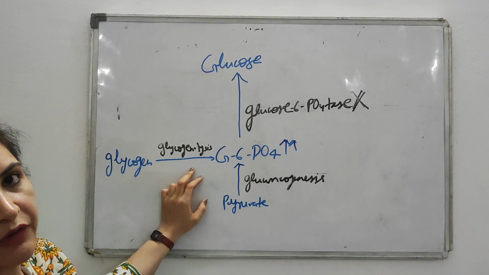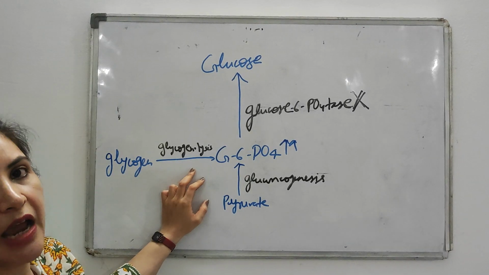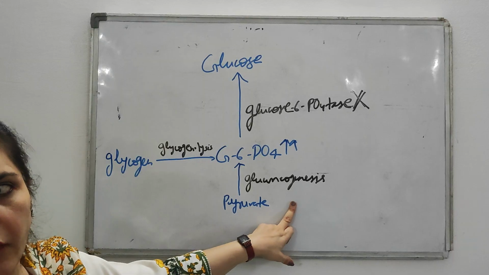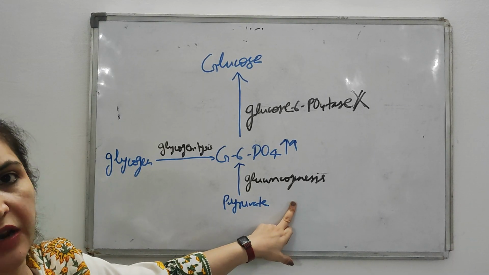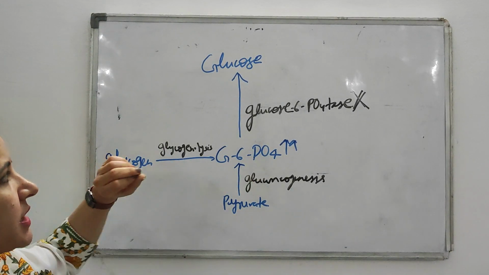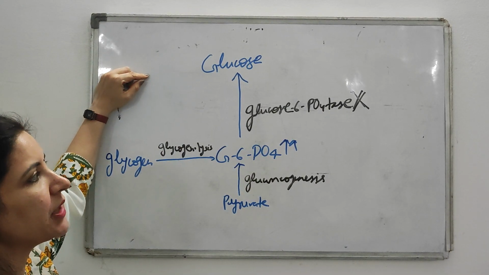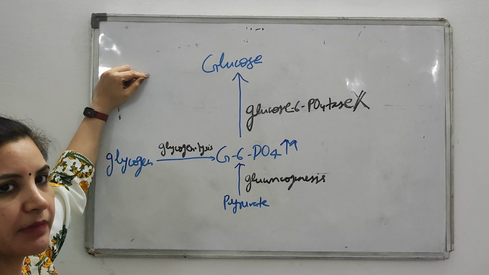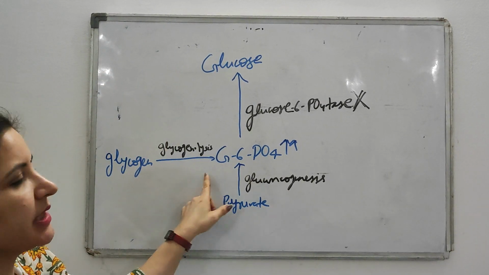That's why the patient is suffering from severe fasting hypoglycemia, as both these cycles are affected. Both these cycles are part of your fasting or starvation state. Got it? So this is the biochemical basis of why patients with von Gierke's have severe fasting hypoglycemia: because both these cycles are affected.